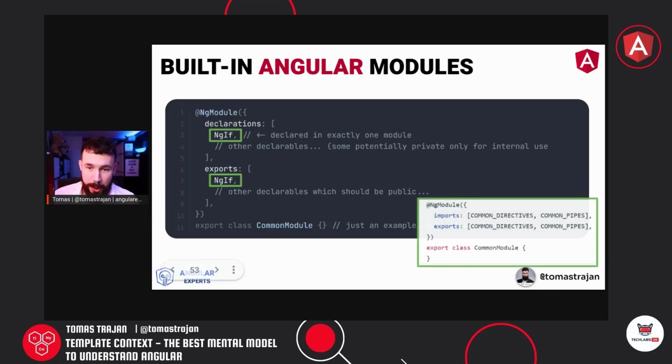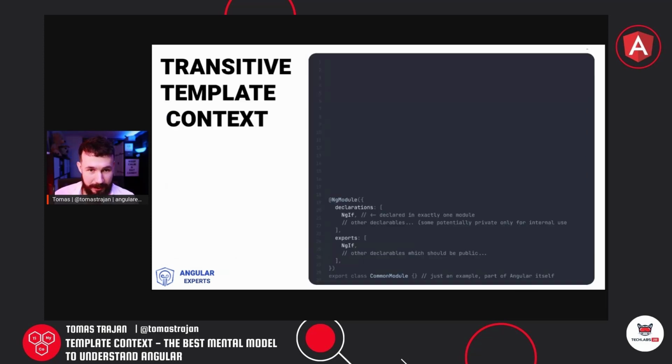And if we looked at the sources of that common module on GitHub in the Angular repository, we would see that it's hidden in an array. But if we looked at what is part of that common directives array, we would see a reference to that ngIf directive implementation. So it works exactly like this in every single Angular application which is currently running worldwide.